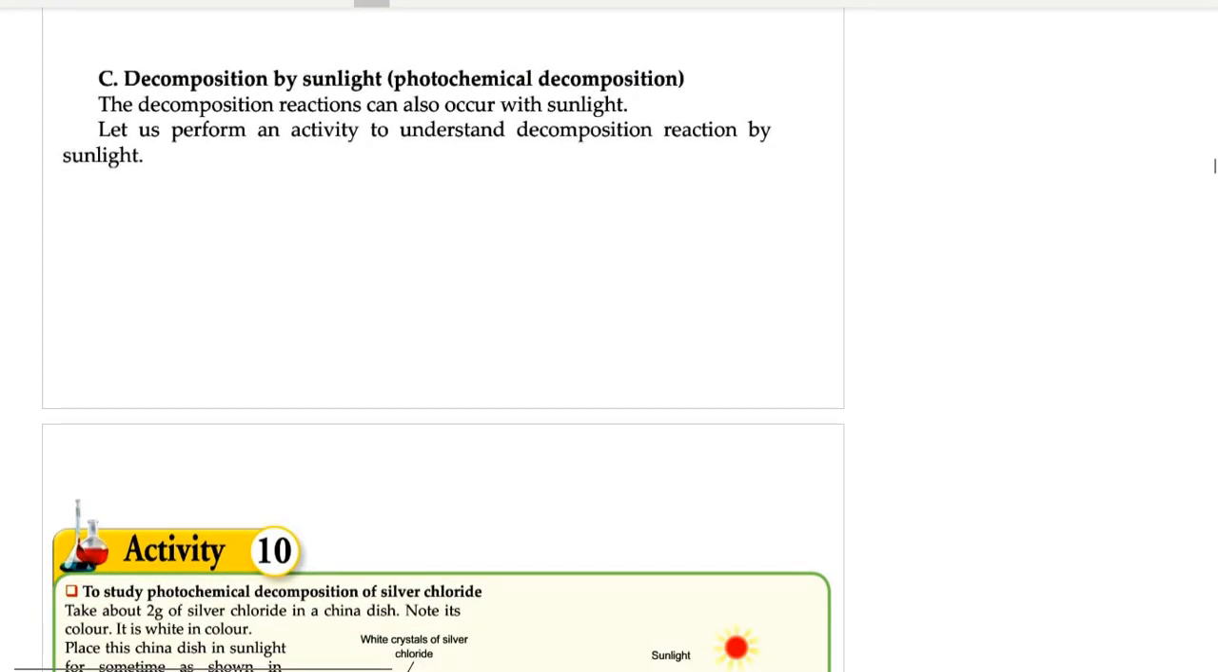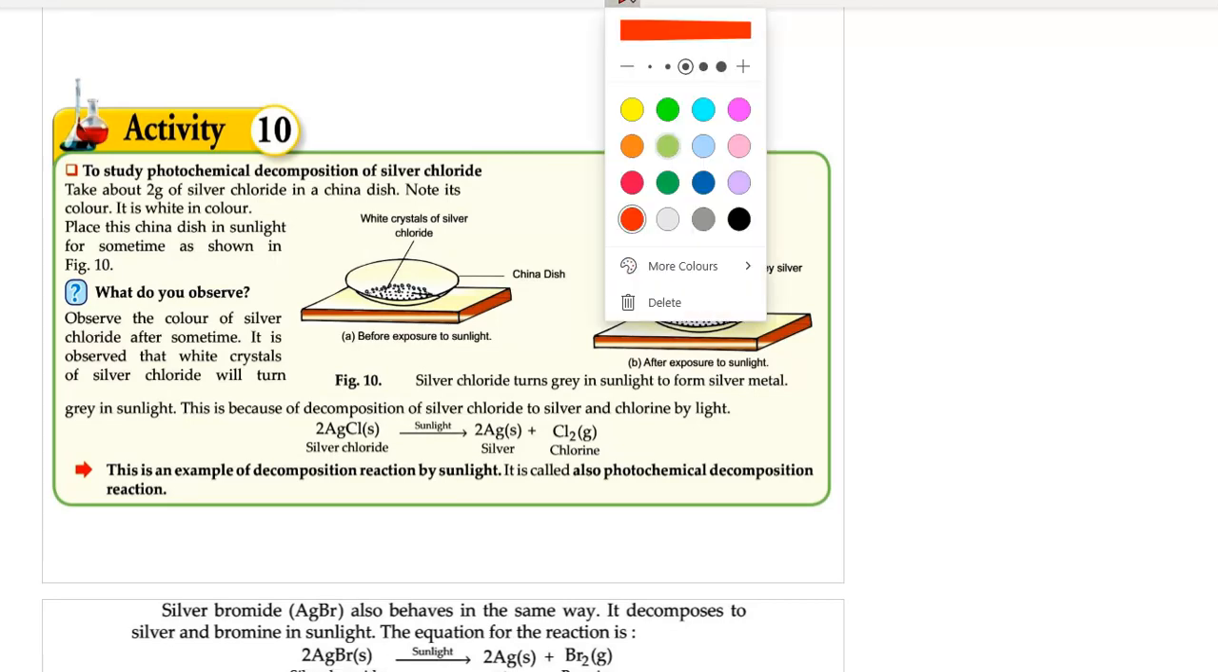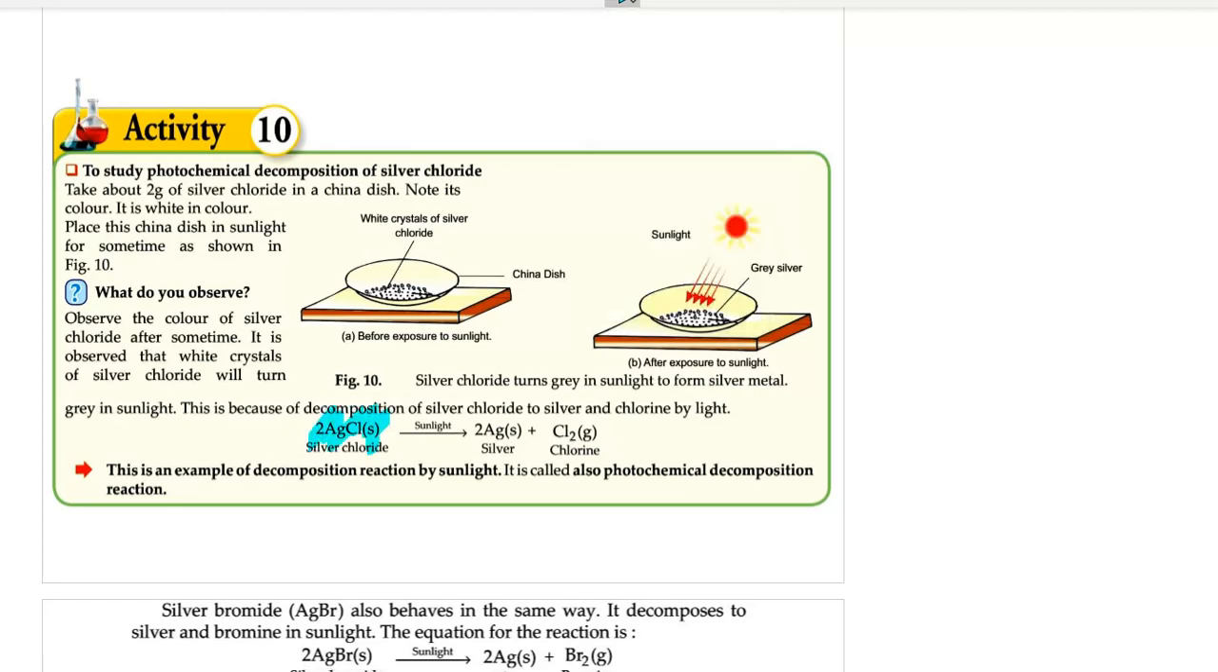Okay, next, decomposition by sunlight, photochemical decomposition. Now see, a very nice example they have given over here. Silver chloride is a compound which is white in color. The white crystals of silver chloride are put in a china dish. A china dish is a dish which is just like your saucer, right?